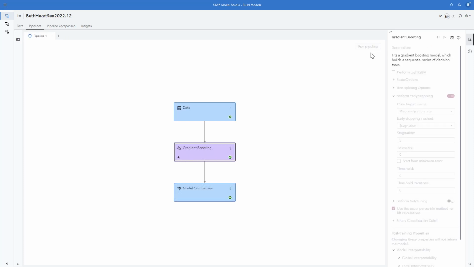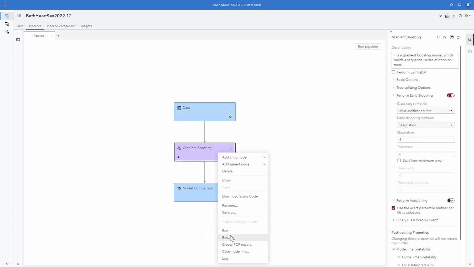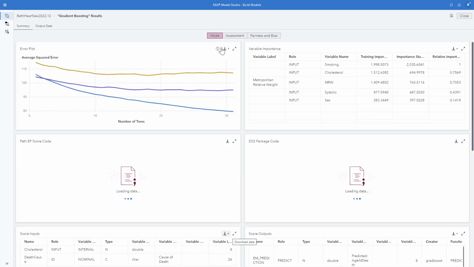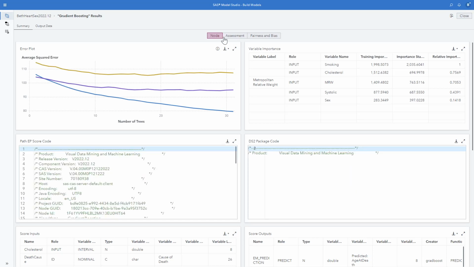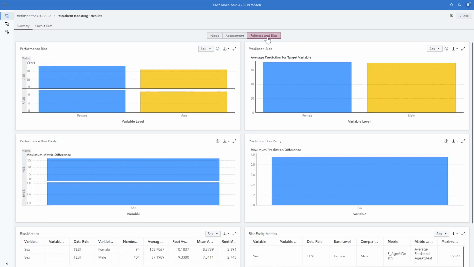Now we see our pipeline has run. We can look at our gradient boosting results. Right-click Results. And you see we have three buttons: Node, Assessment, and we also have Fairness and Bias. I showed you this in a previous YouTube by using code, but now you see you can do this also easily with the visual interface of Model Studio.